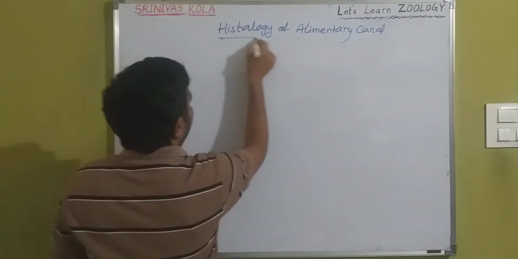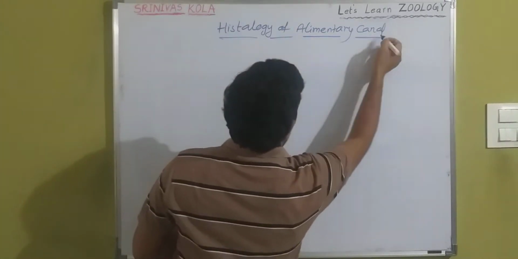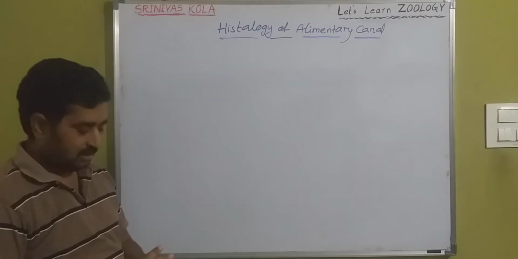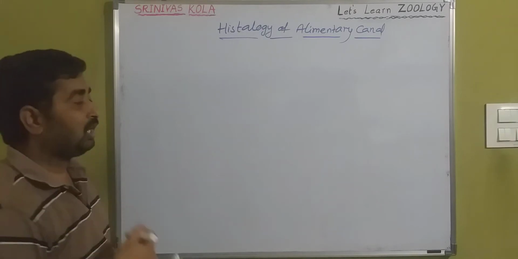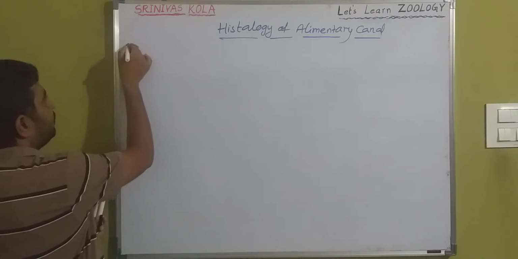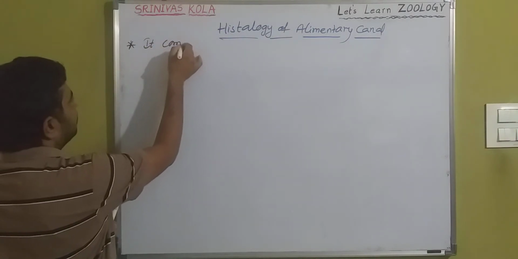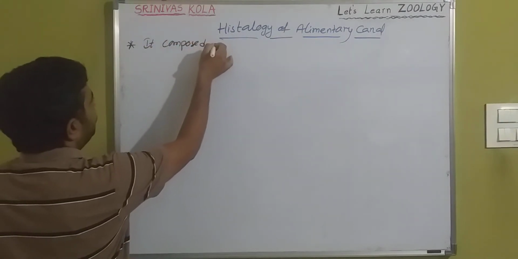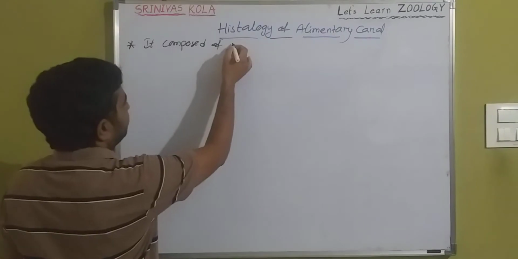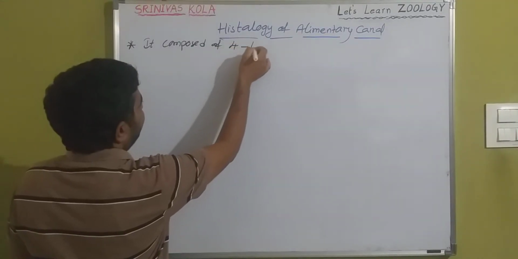The alimentary canal is composed of 4 layers.